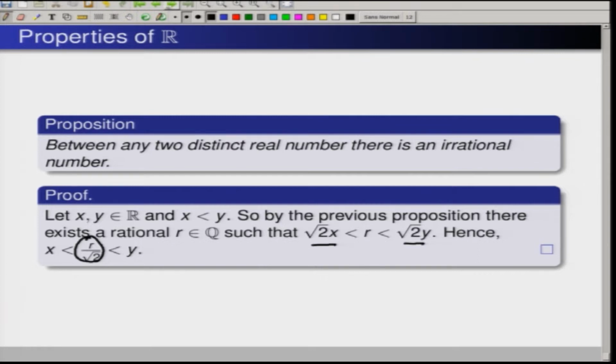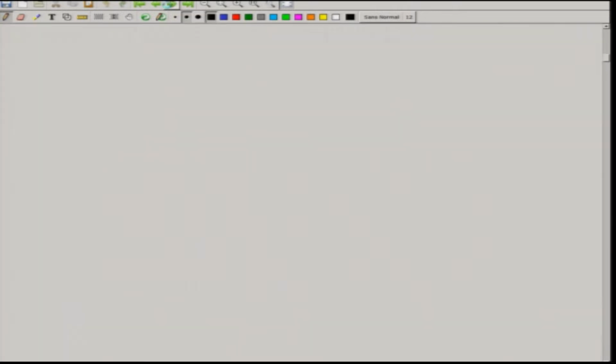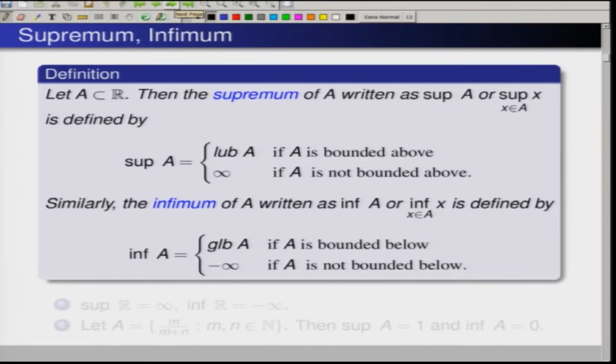So, now we will see the further one. We will now define what is called a supremum. For a set A that is bounded above, we have the least upper bound property. So supremum we will define to be the least upper bound of A if A is bounded above, or we will assign the value infinity if A is not bounded above. Similarly, we will define the infimum to be the greatest lower bound if A is bounded below.